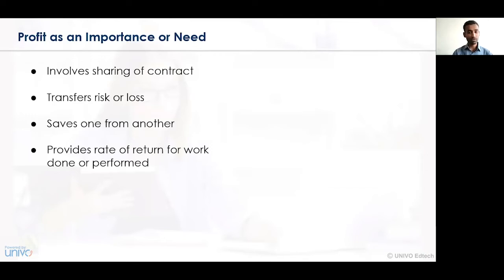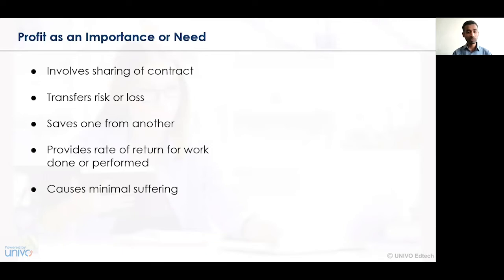But in this case, the amount of profit or the rate of return is not decided. Depending on the amount of loss, the amount of policy, and the amount of premium, the profit or rate of return is decided, and then accordingly the profit percentage or sharing is done between the parties. So at the initial stage, there is a fixed percentage between the insured person and the insurance company, whereas in the second stage, there is no fixed percentage between the insurance company and the reinsurance company.